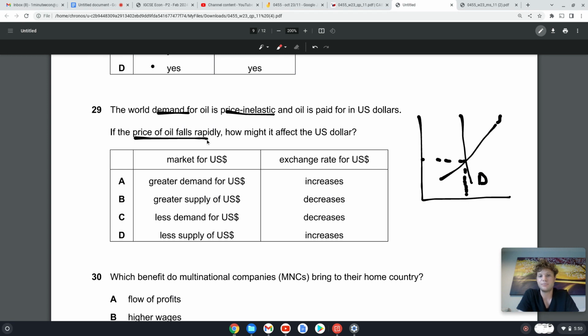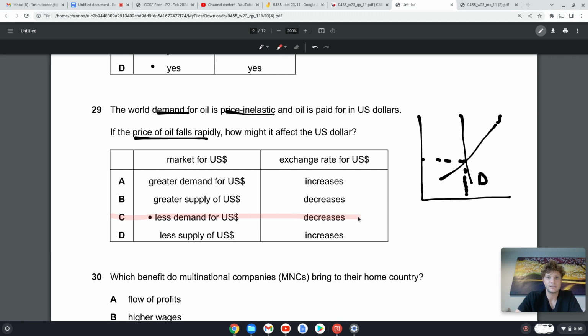But the price is a lot less. So now all the other countries need less US dollars to buy the same amount of oil. So that means there's going to be less demand for US dollars. And when there's less demand for something, we know the value decreases. So then the exchange rate is going to decrease.